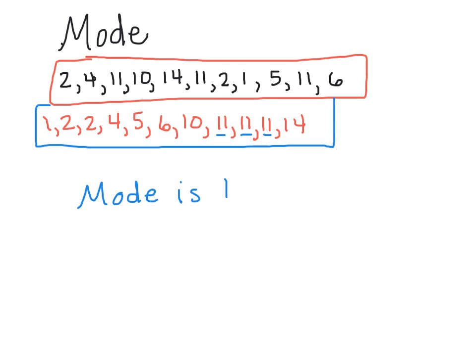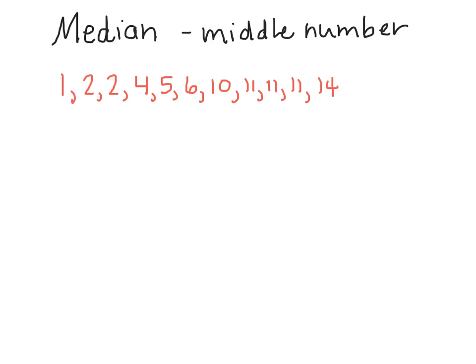Okay, now we're going to find the median, or the middle number of our data set. And I've kept the data set in sequence from smallest to largest, and you need to do this so that you have the middle number falling in the middle of the sequenced numbers. What we want to do is find that middle number, and we could do that a couple different ways. One is we could simply take one from each end until we get to the middle.